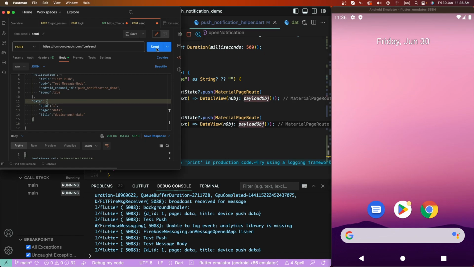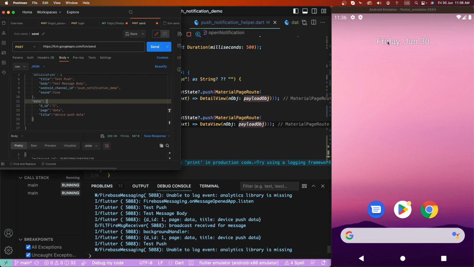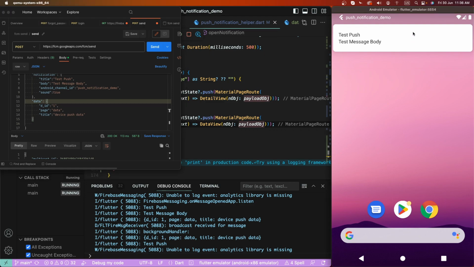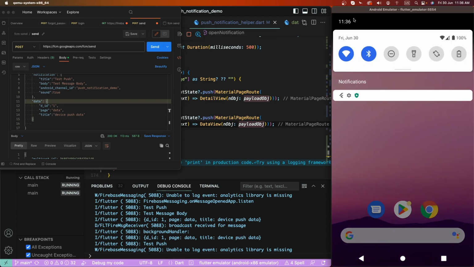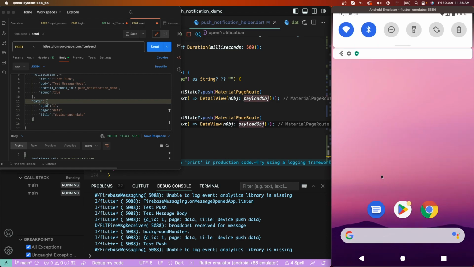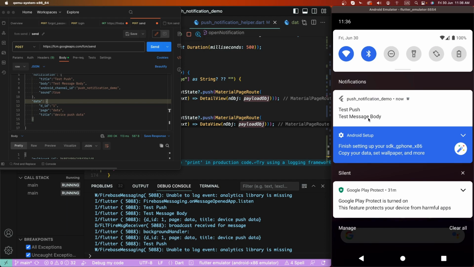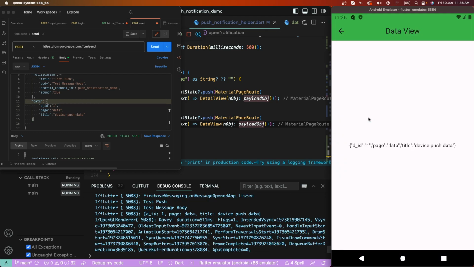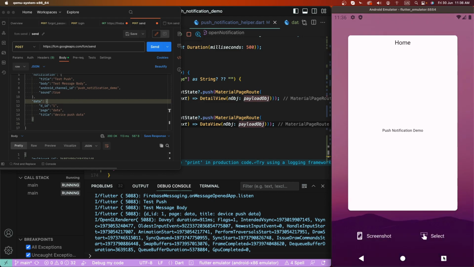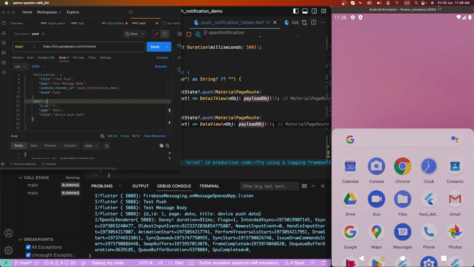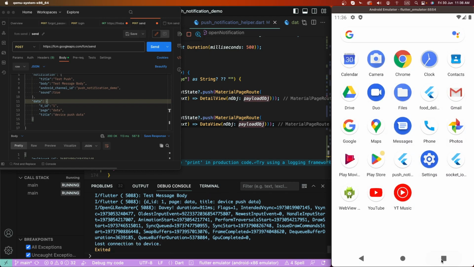Fire it again, and check inside the Firebase console. Open here and tap here. Now it opens the detail screen. Okay, now we need to terminate this app. Terminate it. Yep.